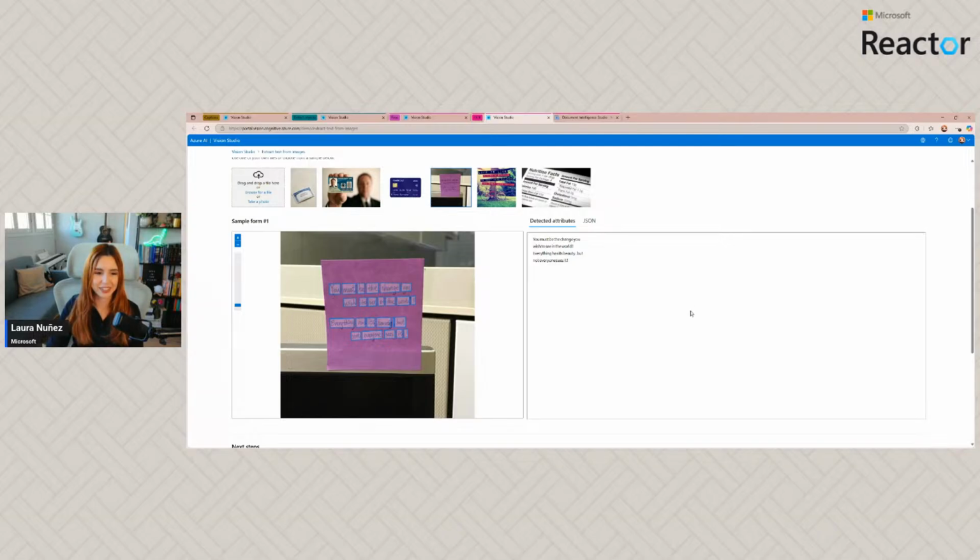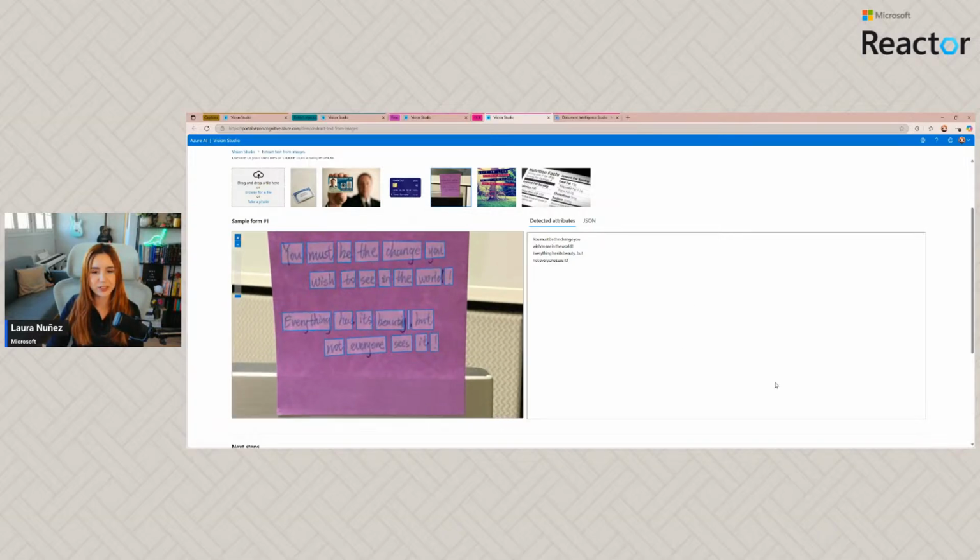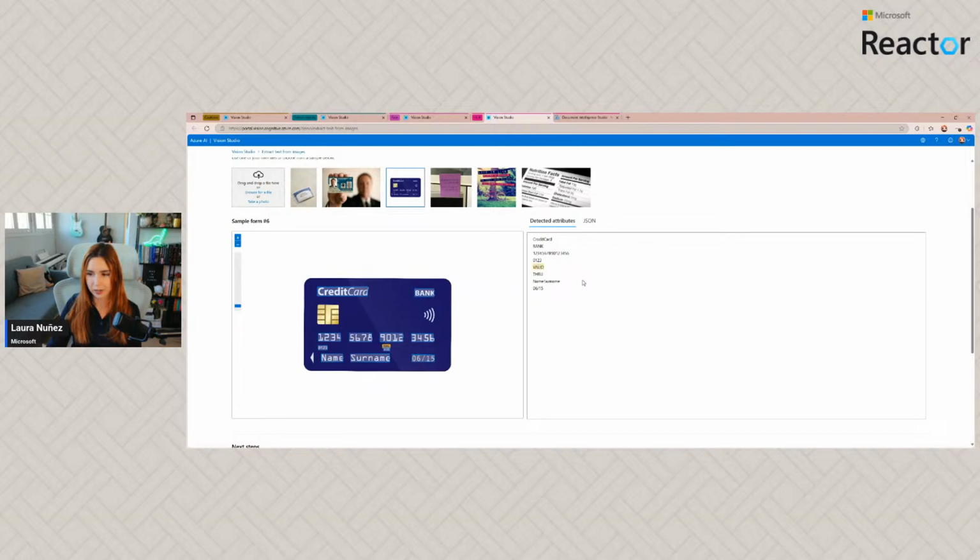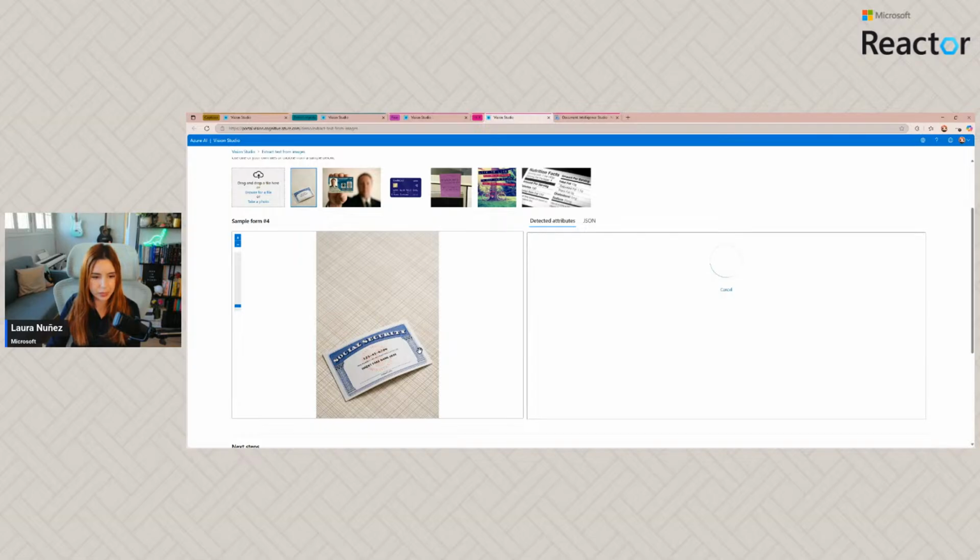So it says here in this handwritten note that you must be the change you wish to see in the world. Everything has its beauty, but not everyone sees it. Okay, cool sentence. We take a picture of this handwritten note, and then we can see the converted text in here, recognized. It's also going to be working for any kind of thing that we take a picture of, like, for example, credit cards, like, for example, what is this?